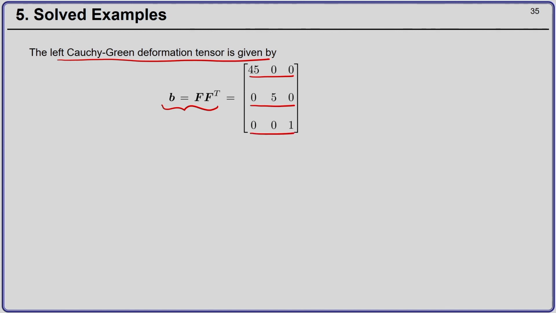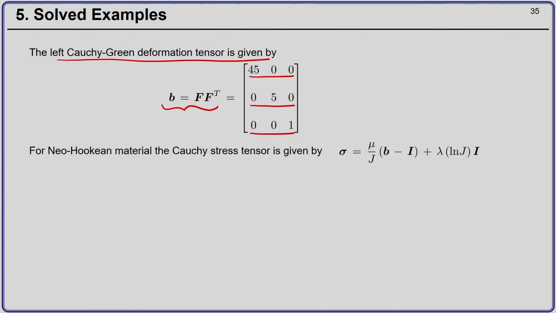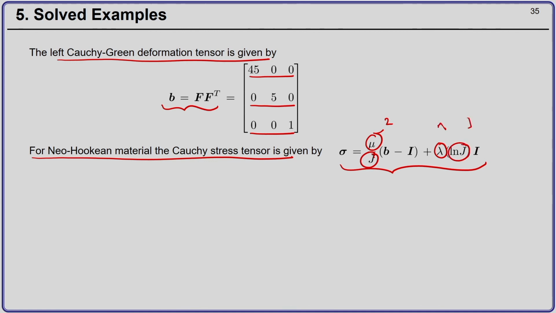Once we have computed the left Cauchy-Green deformation tensor, we can compute the Cauchy stress tensor for this Neo-Hookean material from this equation, where mu and lambda are the material constants given to us. Mu is 2, lambda is 3, and J we have already computed as 15.